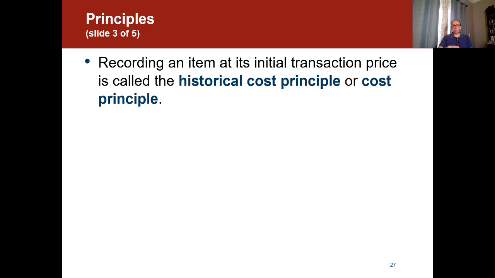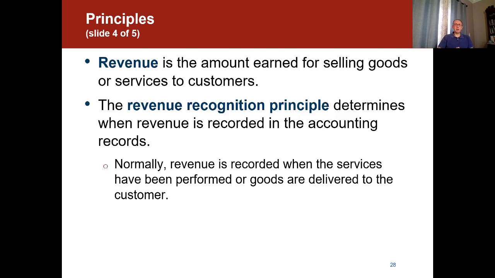Based on accounting and based on the historical cost principle, everything should be recorded based on its original cost. We cannot keep changing it based on the market value. However, there are a few exceptions, and we'll talk about these exceptions in the future. So recording an item at its initial transaction price is called the historical cost principle, and sometimes we call it the cost principle.